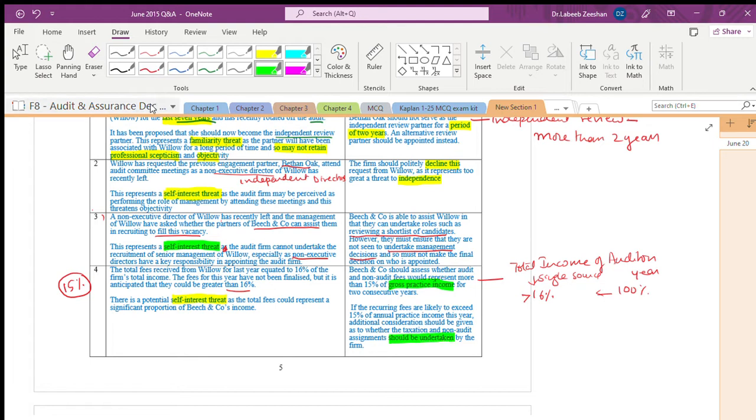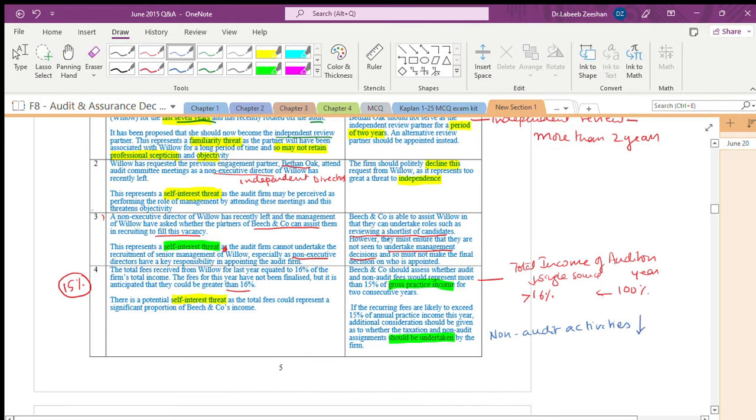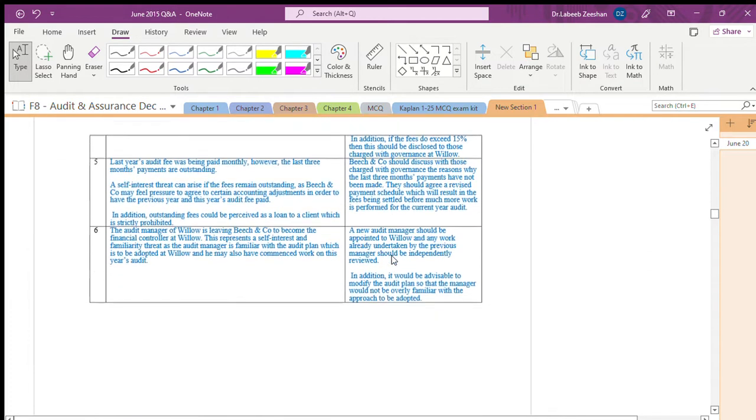We cannot do anything with respect to audit activities. We have to reduce non-audit activities. This is the simplest way.